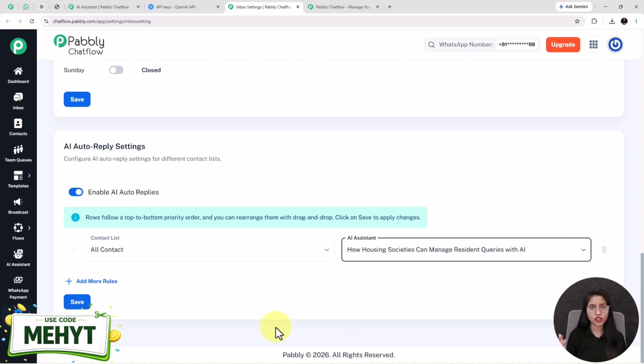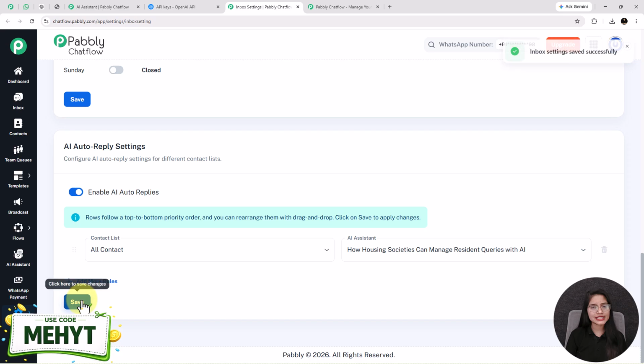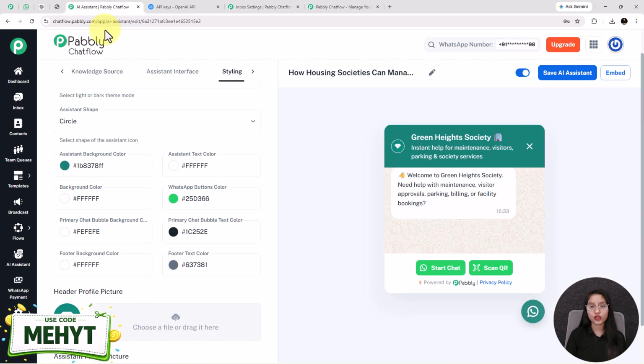So now I think you might be wondering how you can add your contacts inside your Pabbly Chatflow account. So for that, you have to go towards this contacts feature. We have already created a separate detailed video of how you can add your bulk contacts inside your Pabbly Chatflow account. Check the description below for the video link. Here, after selecting the AI assistant, you have to click on the Save button. Now the setup and the creation of your AI assistant is fully completed.